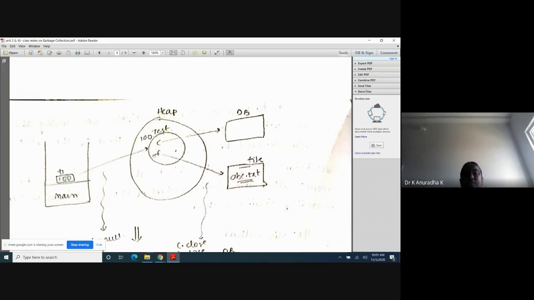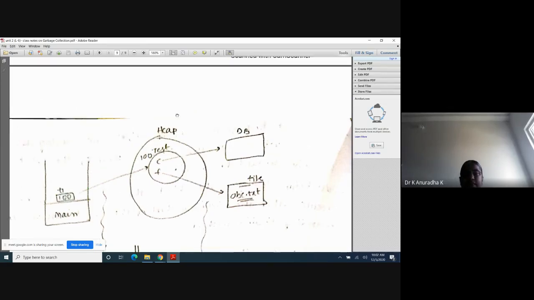T1 is a reference variable which points to this object. Inside that, instance variables of that class are stored, C and F. C is opening database connectivity and F is opening file connectivity. Okay, so this entire thing happens when that statement is getting executed: Test t = new Test().